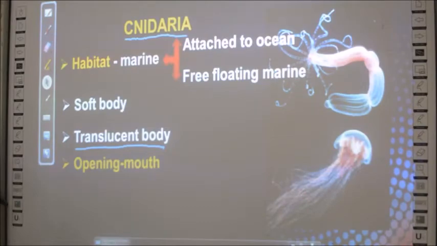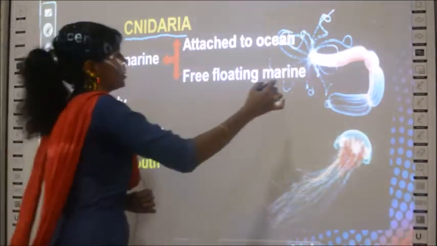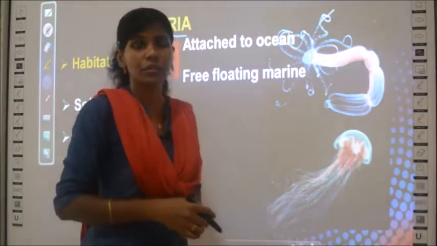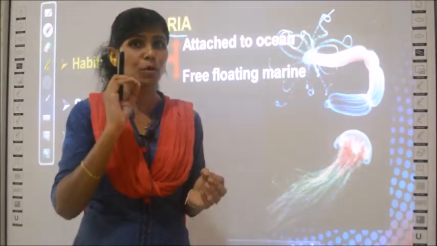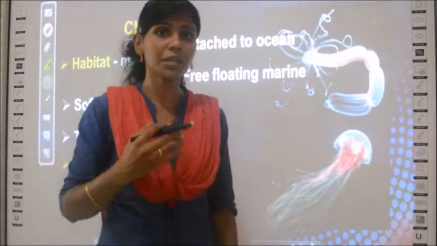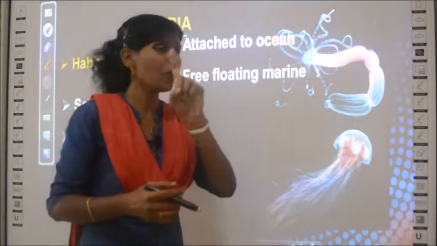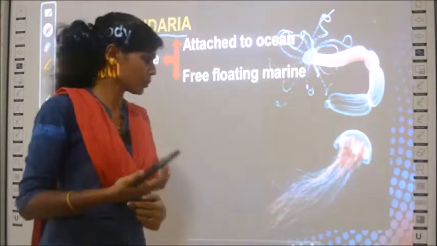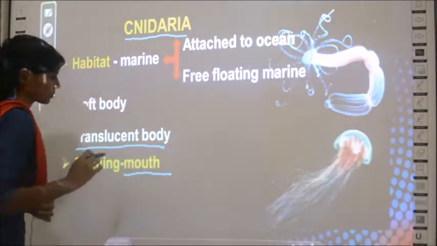about Cnidaria. They have an opening. So here you can see the opening. In the case of Porifera, you learned that usually the body has so many openings or small pore-like structures, and there is one big opening, no? That we studied in Porifera, whereas here in Cnidaria you have only one opening. Can you see the opening? And that opening is called the mouth. So what is that called? The opening is called the mouth.